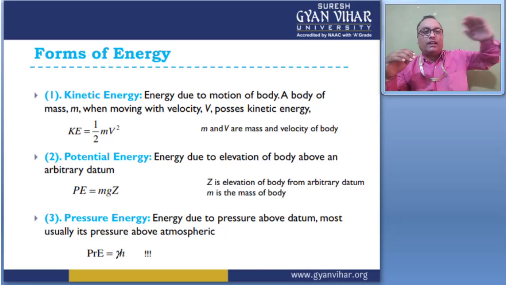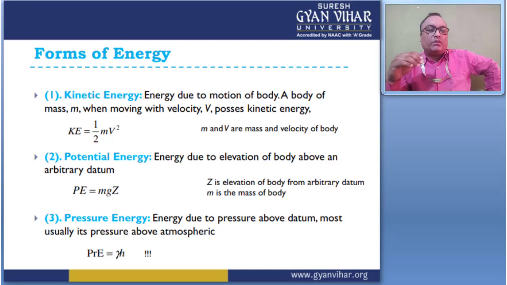This is the elevation height of the dam, and it gives the potential energy equal to mgz, where z is the elevation of the body from the datum and m is the mass of the body. Here the body is considered as a fluid.